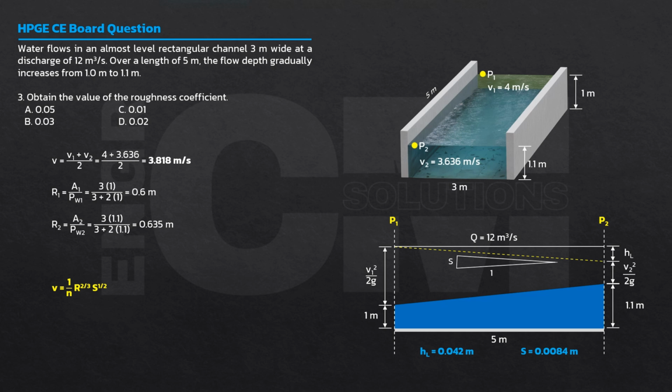Gagamitin natin katulad sa velocity, average din yung gagamitin sa hydraulic radius. R1 plus R2 over 2 equals 0.617 meters. And again, hindi na natin kailangan dumaan sa Q, pwede na lang diretso sa velocity. Manning's formula. So, ang n yung hinahanap. Pwede natin i-cross multiply. Therefore, n is equal to 1 over the average velocity, average hydraulic radius 0.617 raised to 2/3, then yung slope ng energy grade line is 0.0084. Yield 0.02.